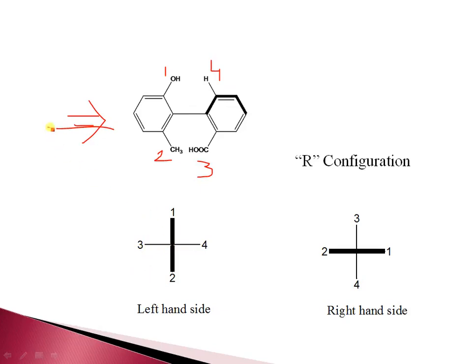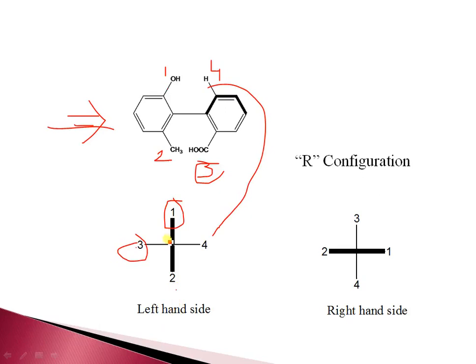Next rule: from the left hand side, the wedge group should be on the right hand side and the dotted should be on the left hand side. This third number is on the left hand side and this fourth number is on the right hand side, and the first is upper and the second one is the lower one.